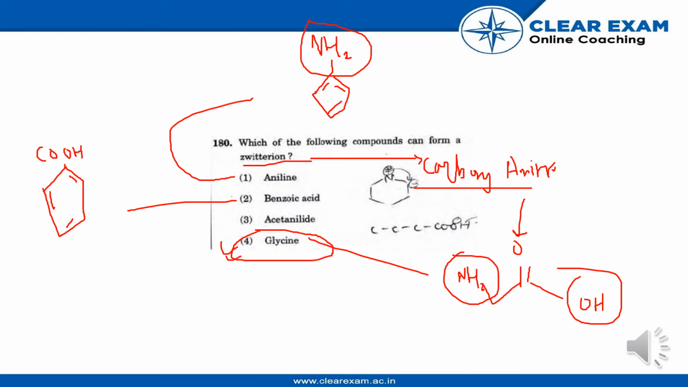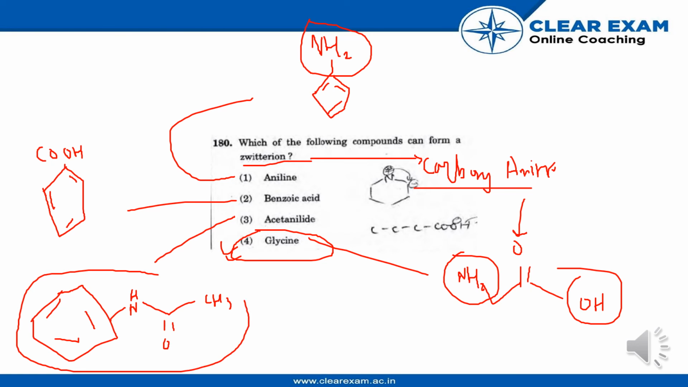As for acetanilide, we have the structure of benzene, and we have NH and this CH3 double bond O. It does not have both a carboxylic group and an amino group, so it cannot produce a zwitterion. So the best option is glycine.